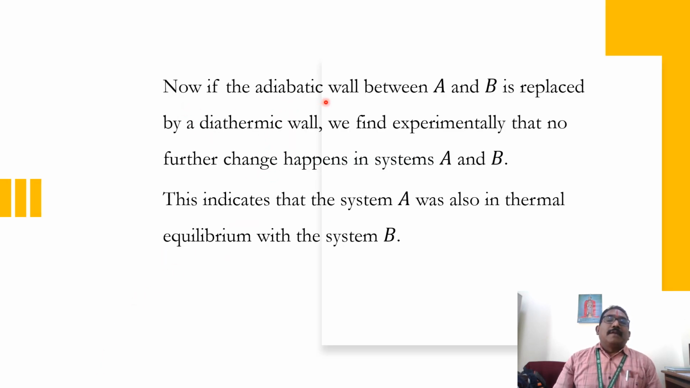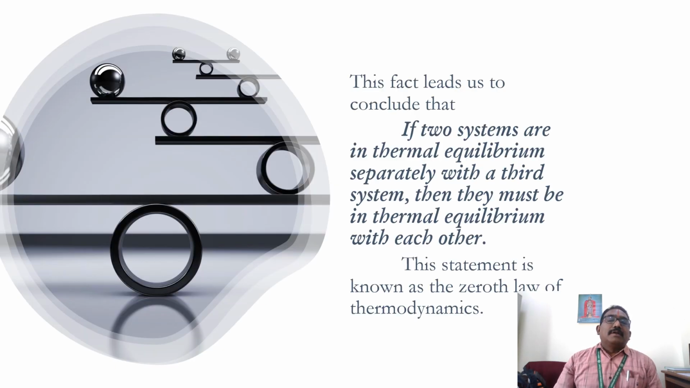Now the adiabatic wall between A and B is replaced by an isothermal wall. We find experimentally that no further change happens at A and B, because A and B are already in contact, so they are in thermal equilibrium. It concludes that if two systems are in thermal equilibrium separately with a third system, then they must be in thermal equilibrium with each other. This is the zeroth law of thermodynamics.